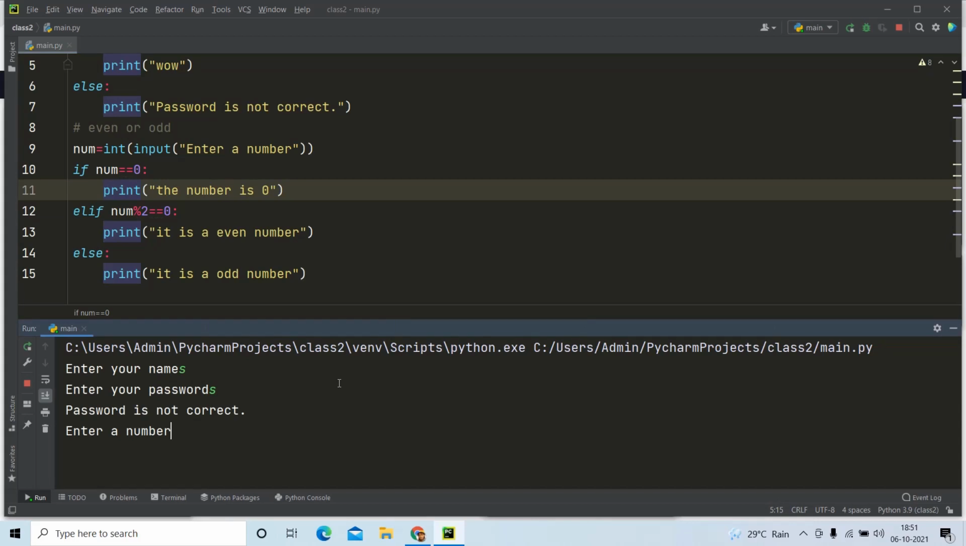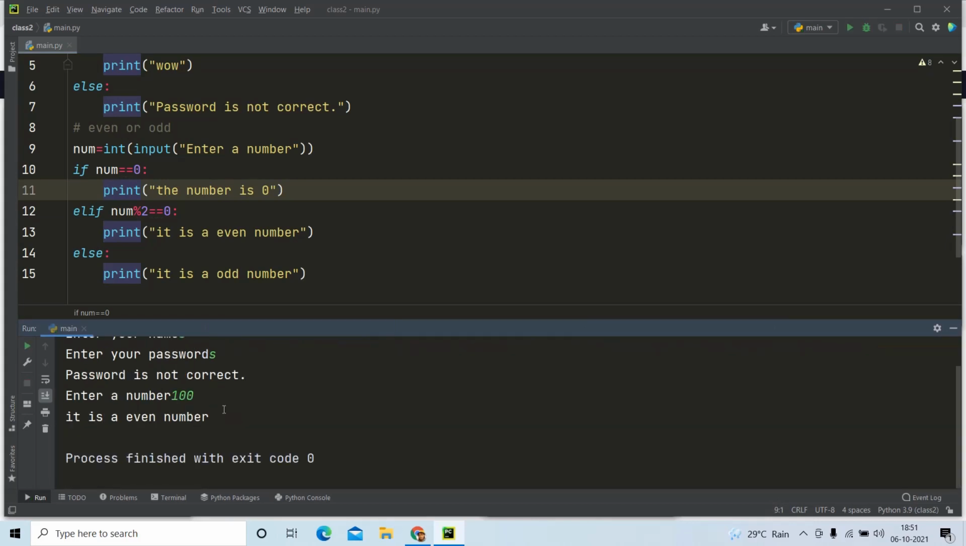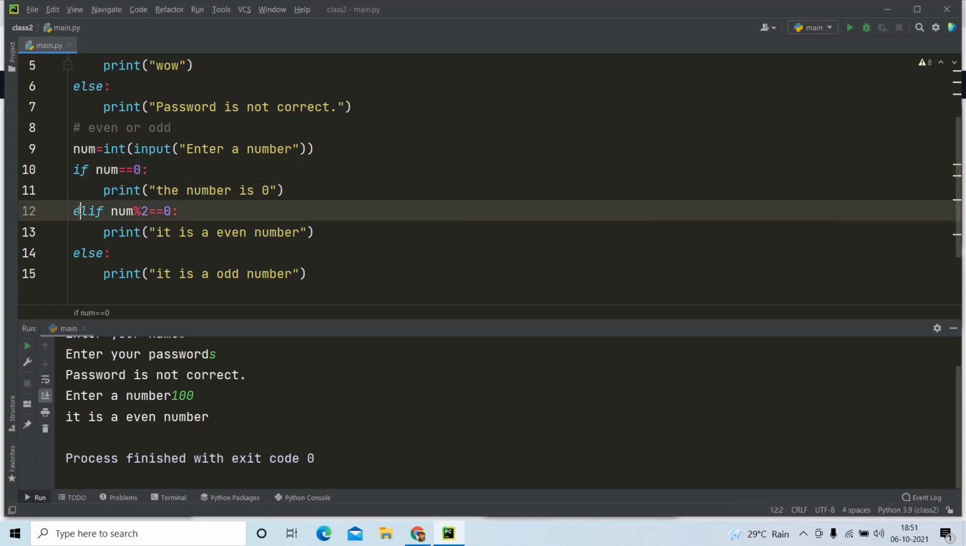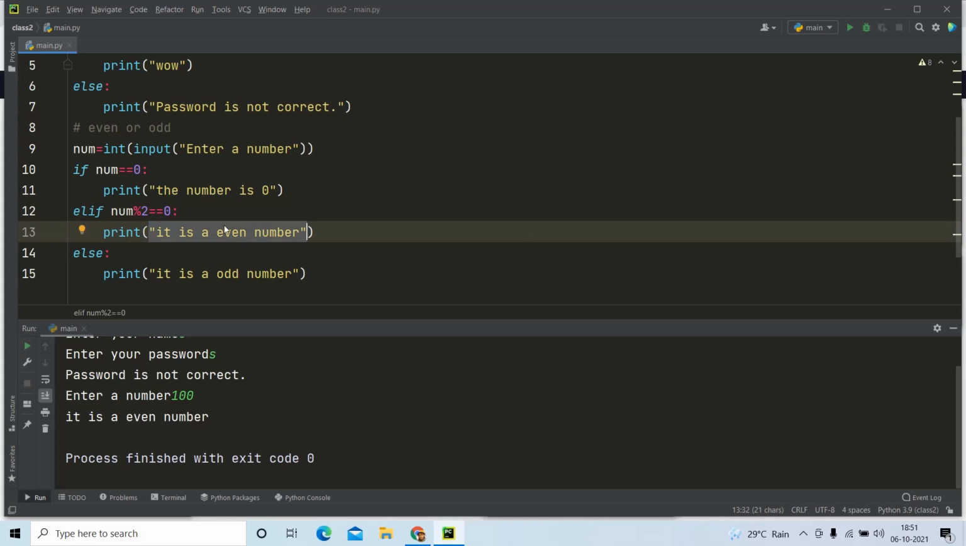And now we can try an even number, maybe 100. It is an even number. It is printing correctly because it is first executing line number 10 and checking whether the number is equal to 0. Here in this case it is false. So it is going to the elif statement and here it is checking if the number modulus 2 is equal to 0. Since this condition is true, it is printing even number and the program completes its execution.